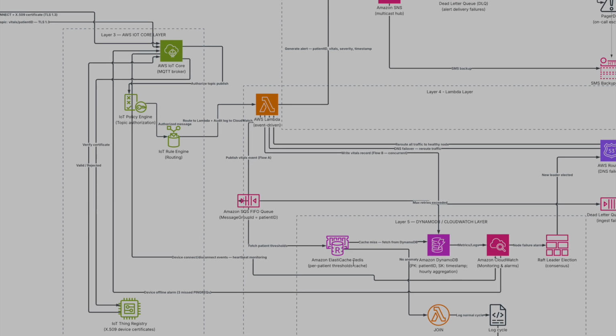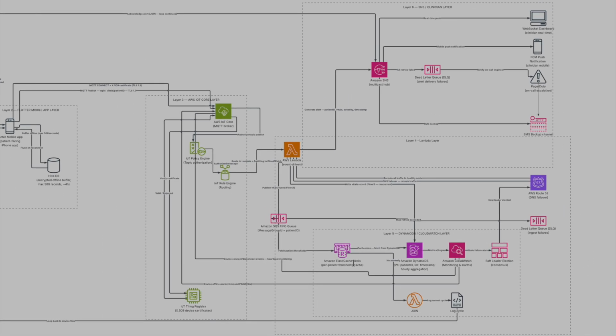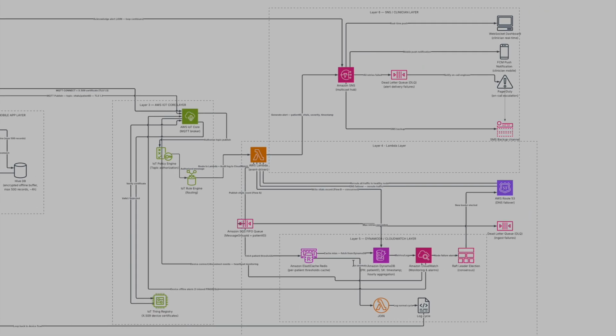To handle at least once delivery, distributed message queues often accidentally deliver duplicate messages. We designed our system to be idempotent. By using a unique alert ID as the sort key in DynamoDB, our database safely overwrites duplicate alerts instead of paging the doctor twice. To avoid hammering our database with read requests on every single heartbeat, we implemented an in-process